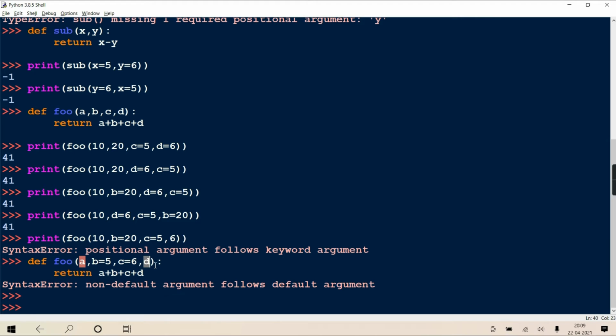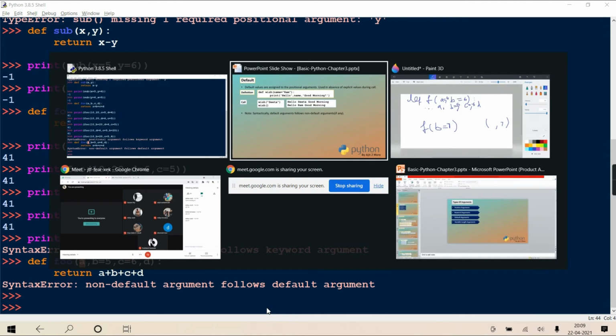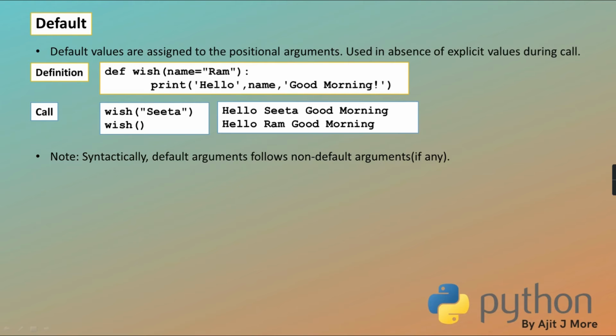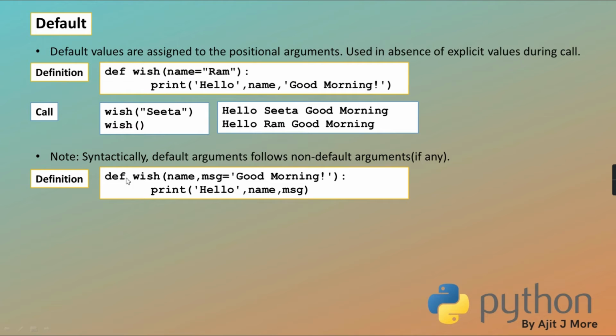D is non-default, and it is following whom? The defaults. So after default again what is coming? Non-default. So the Python parser generates a syntax error. It won't proceed to execution also because only a syntax error is coming. Okay? See. So this part is clear to you.